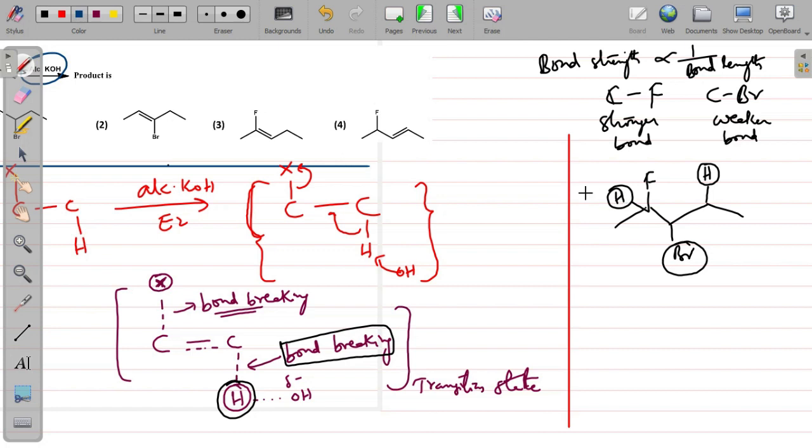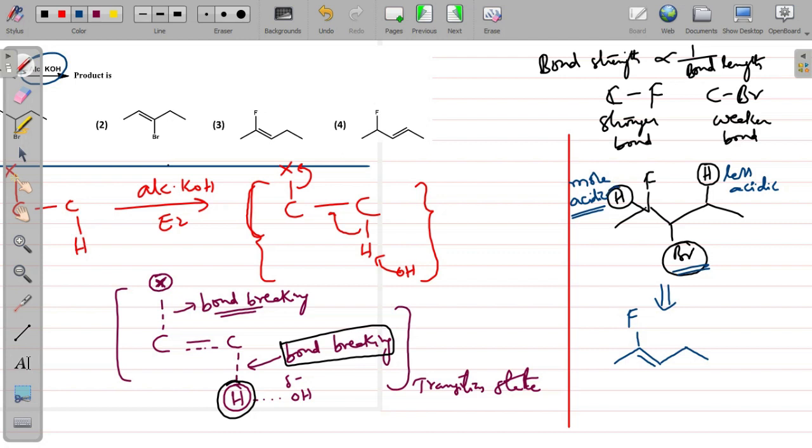Since this hydrogen is on the carbon directly attached to fluorine, this is more acidic, whereas this one is far away from the more electronegative atom fluorine, so this is less acidic. In that process, this more acidic hydrogen and bromine will leave as HBr. So you will get a double bond forming in this position, and fluorine will be present.